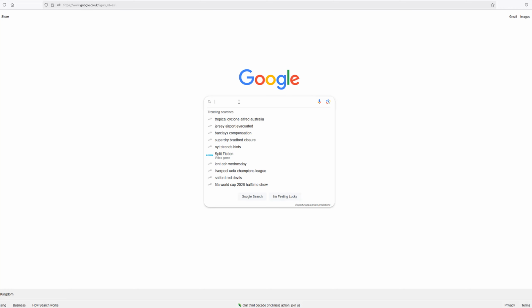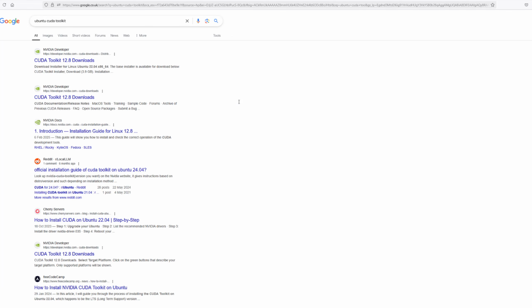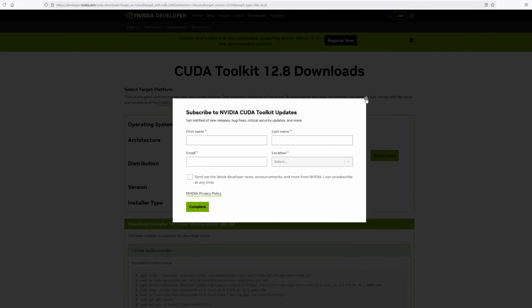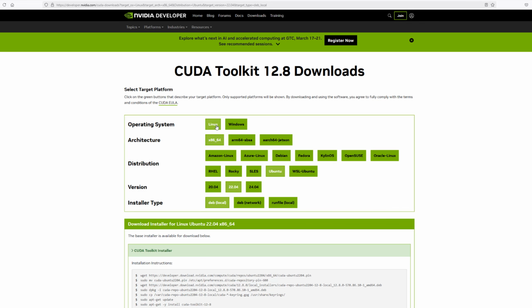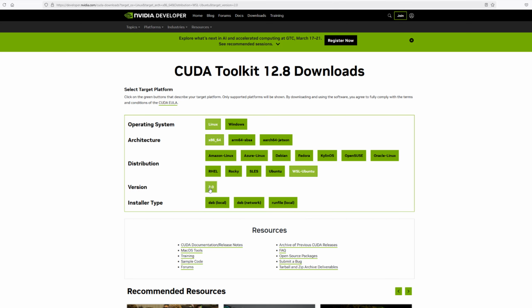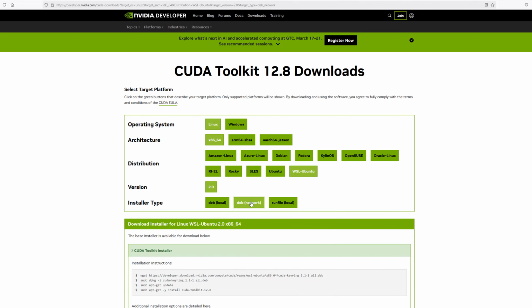Now let's Google Ubuntu CUDA Toolkit. 12.8 is the most recent version, and I'm going to download and install this one. We need to select Linux because we're installing it on Linux OS, even though we are using Windows. Then x86_64 architecture. Then the distribution will be WSL Ubuntu, and version 2 for WSL2. WSL is referred to as WSL2 as well because it's WSL version 2. And then we will do deb network.